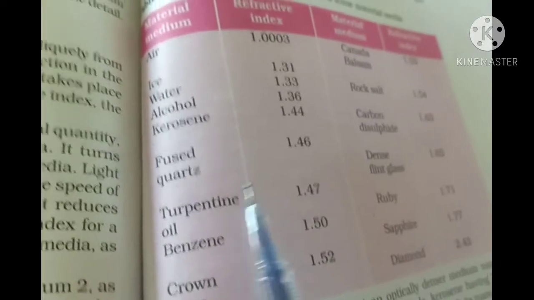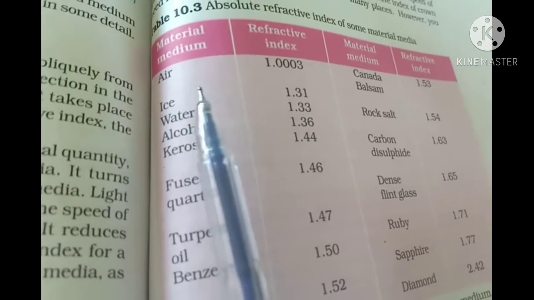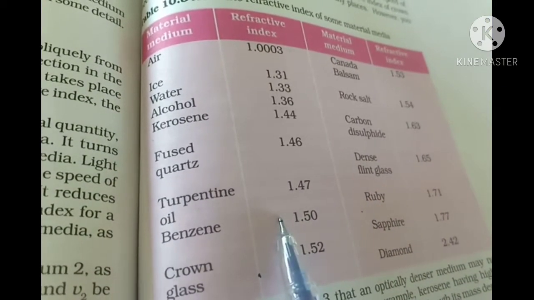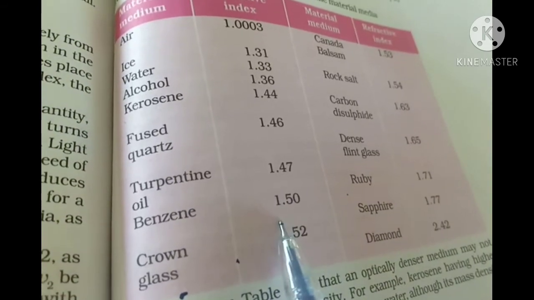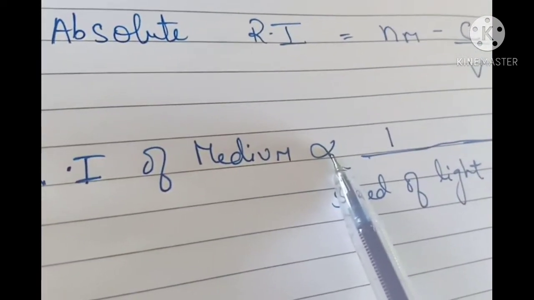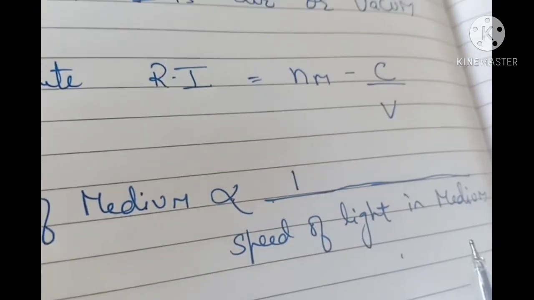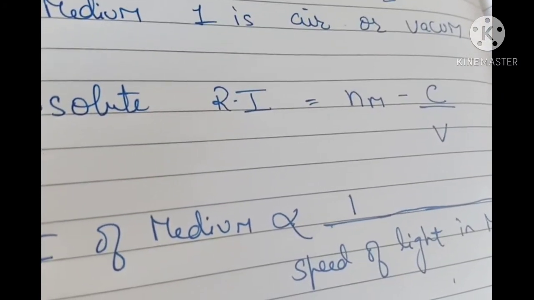You need to learn the refractive index of some materials, for example air, then water, then glass. The more the refractive index, the less the speed of light. It means if the refractive index increases, our speed of light decreases. So the refractive index of a medium is inversely proportional to the speed of light in the medium. So the more the refractive index, the less the speed of light.